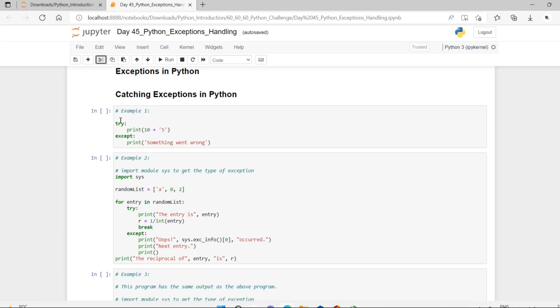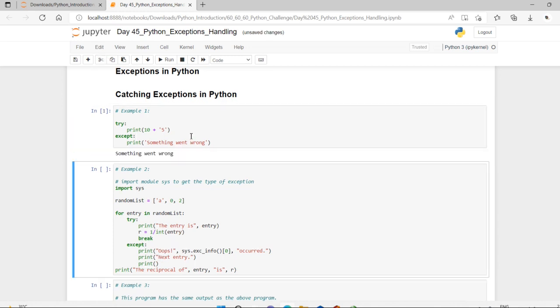In the example here, the first operand is an integer and the second one is a string. We could change it to any other thing, whether an integer or a float, that can be added with the number to make it work. Let me make an execution where, without any changes, the except block will be executed.